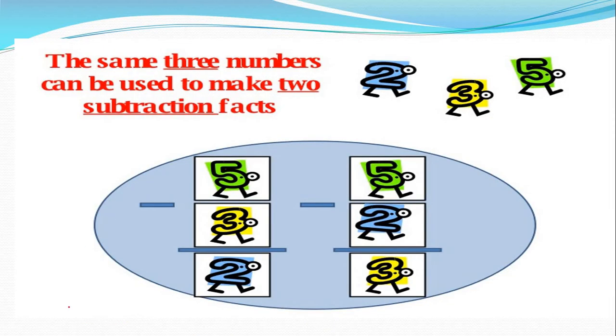Okay, now the students. The same three numbers can be used to make two subtraction facts. What are we checking here first? Subtraction. Your current chapter is subtraction. That's why I am taking subtraction first. So students, here I am taking the example of subtraction in the number family. The same three numbers can be used to make two subtraction facts.